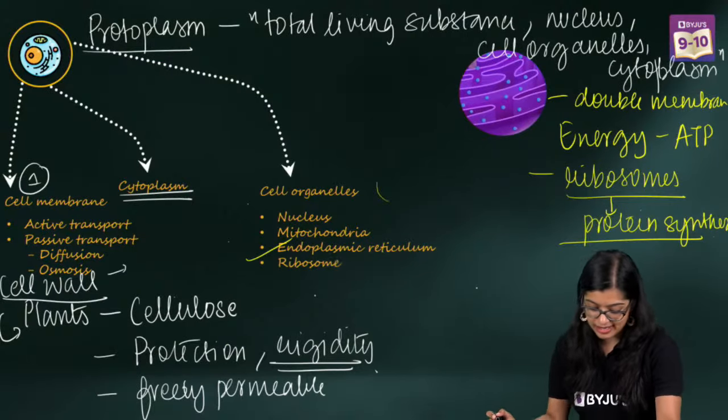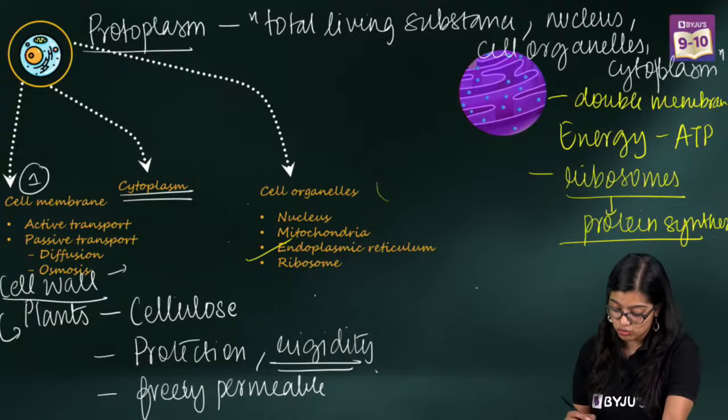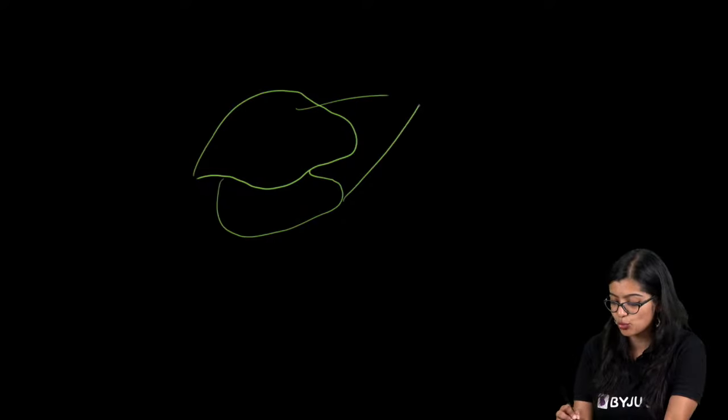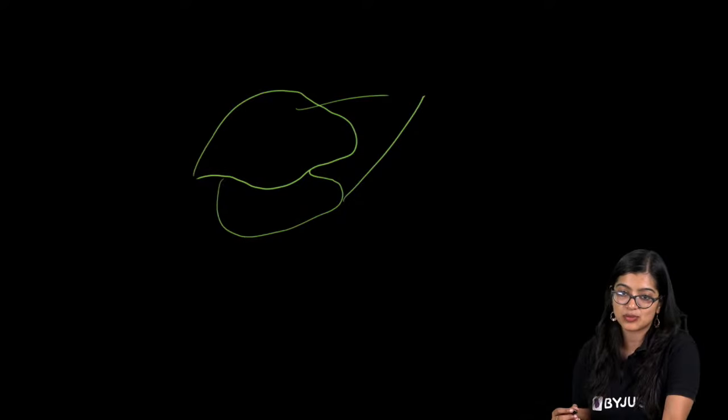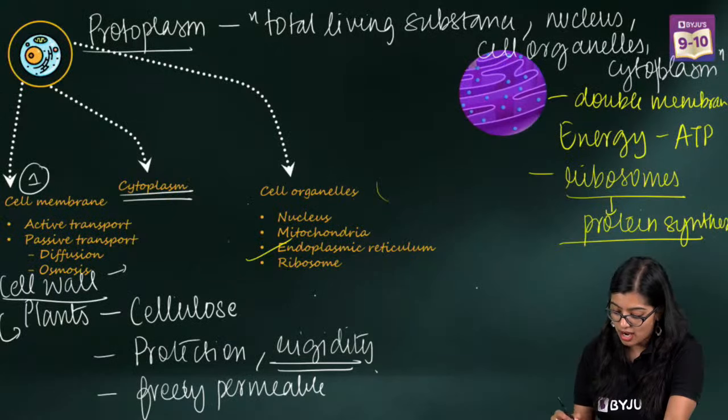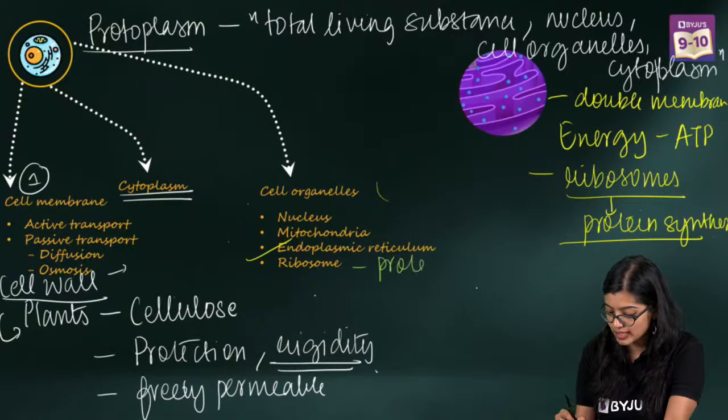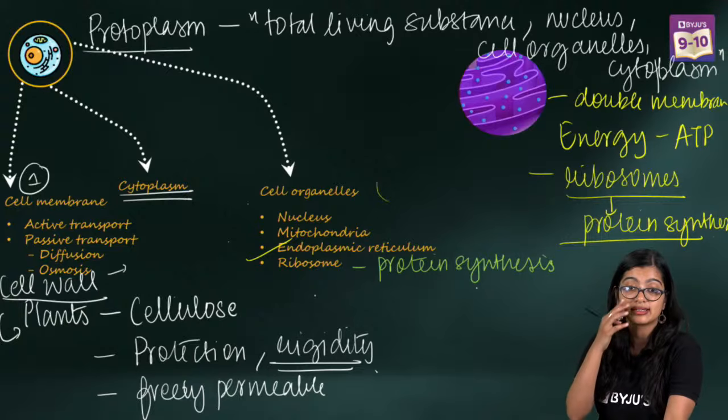So I think the next one is ribosomes, right? What do ribosomes contain? See, ribosomes are made up of subunits. A ribosome will look something like this, okay? Which is why it will have 2 units. And ribosomes, as we know, are responsible for protein synthesis, right? So they are necessary for protein synthesis.